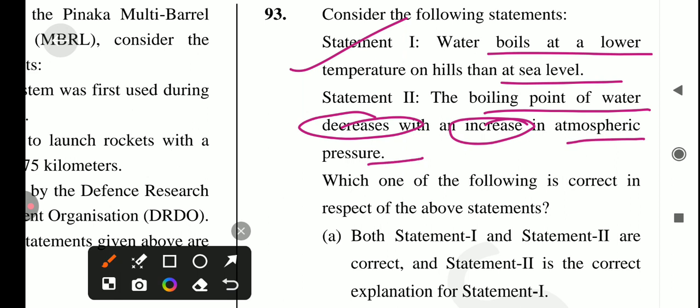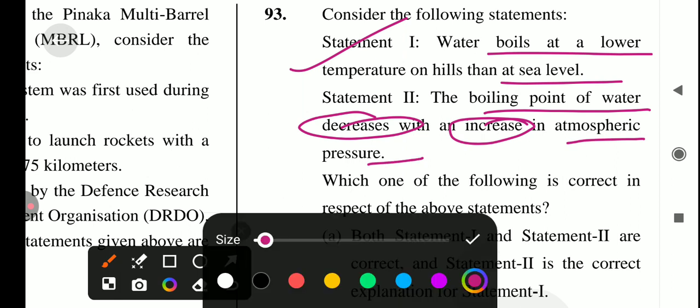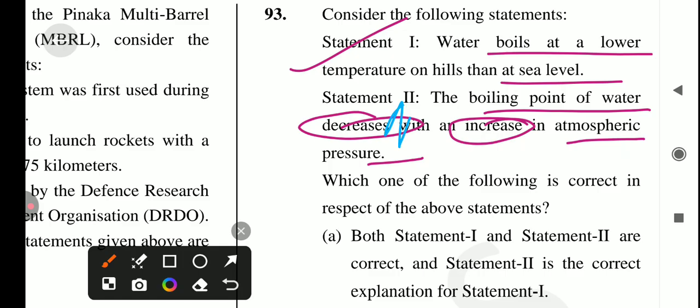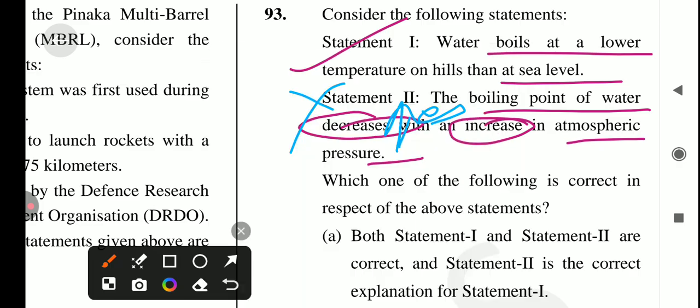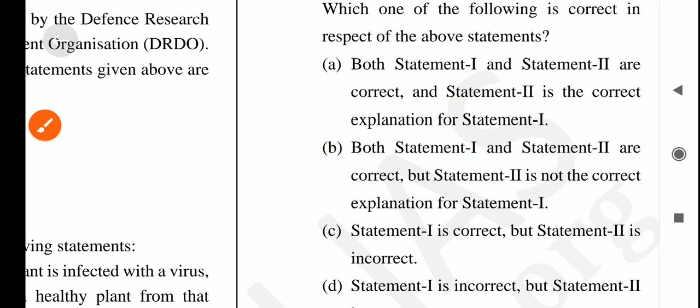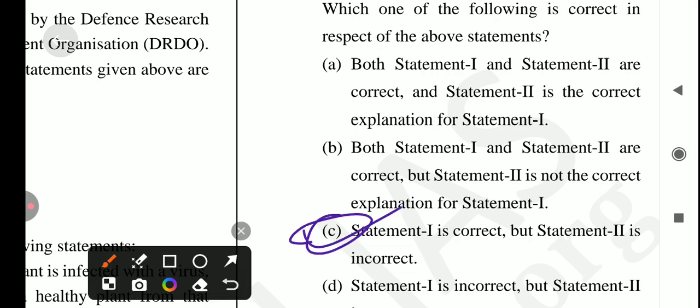Is it true? No, it's not correct, because it's not a decrease, it's an increase. So the second statement is incorrect. So the answer for this question is option number C, which is: statement first is correct, but statement second is incorrect.